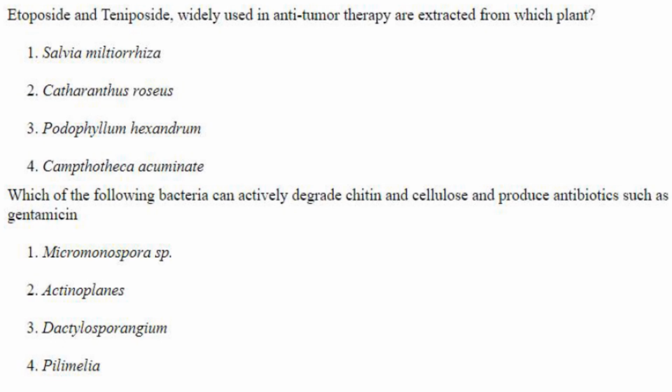So coming to the first question. Etoposide and teniposide, widely used as anti-tumor therapy, are extracted from which plant? So it is Podophyllum hexandrum. Answer is option 3. Which of the following bacteria can actively degrade chitin and cellulose and produce antibiotics such as gentamicin? So it is Micromonospora species. Answer is option 1.